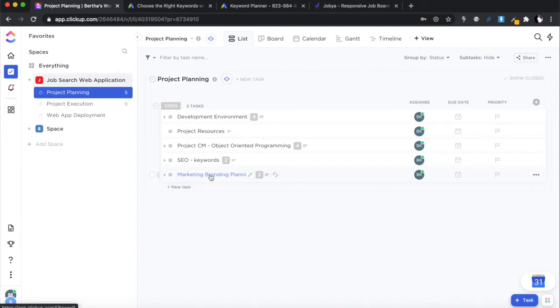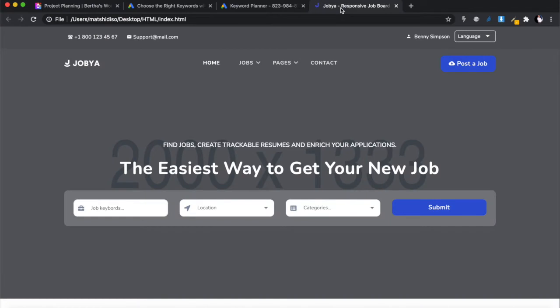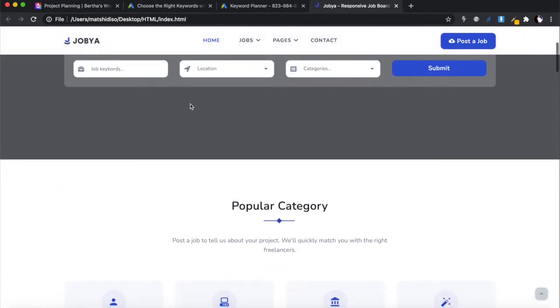Okay, so project resources, if you remember, this is the resource that we're going to be working with. So you should have already downloaded this template that we're going to be working with in this lecture series. If you haven't downloaded it, and if you've missed the previous lectures, have a look at lecture 2. At least I think that's the one where we download this from Theme Forest, and it's free to download.